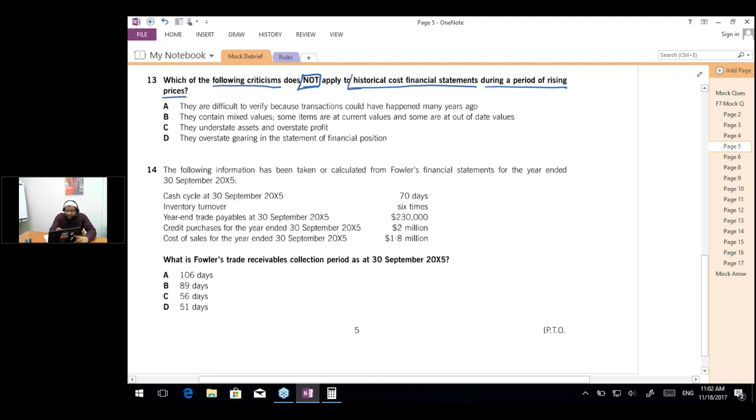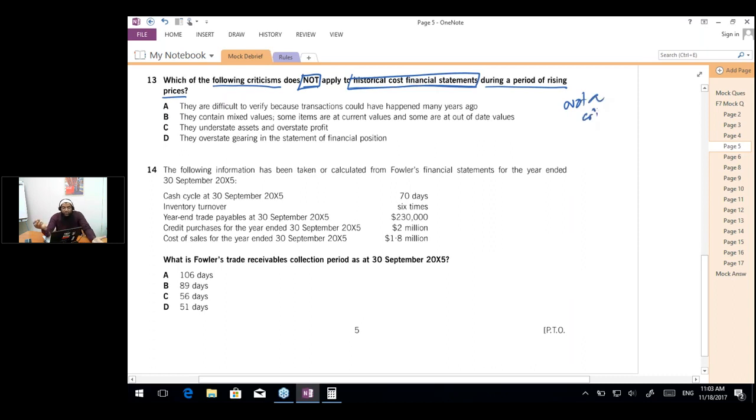So what are the criticisms of historical cost? They are difficult to verify because transactions could have happened many years ago. So is this a right criticism? That it is difficult to verify the transactions because they would have happened many years ago? Is this a criticism of historical cost? Okay, a lot of yes, but the answer is no. This is not a criticism.